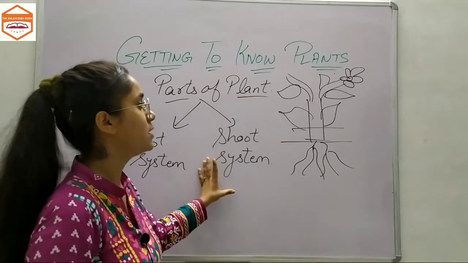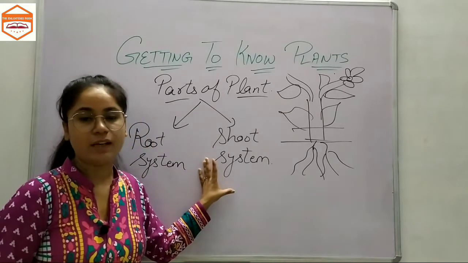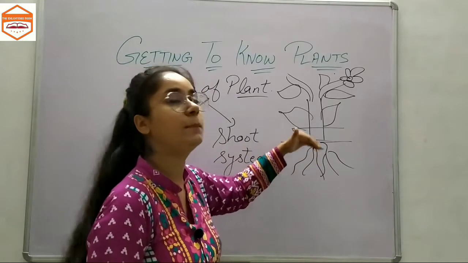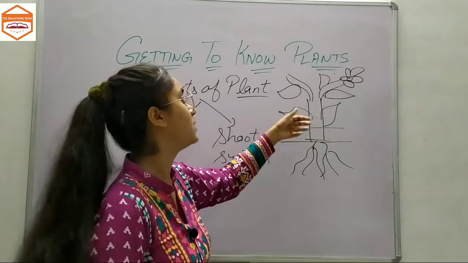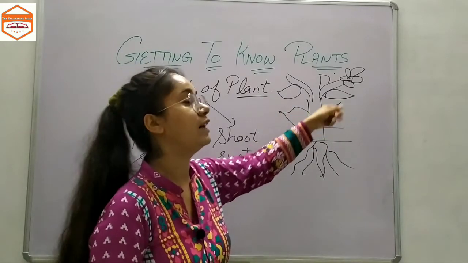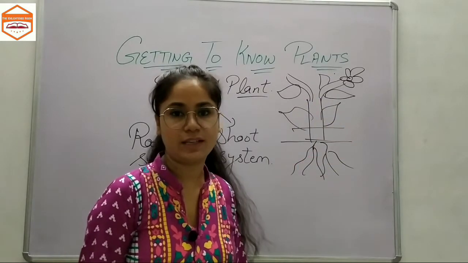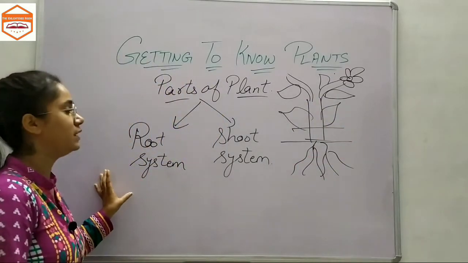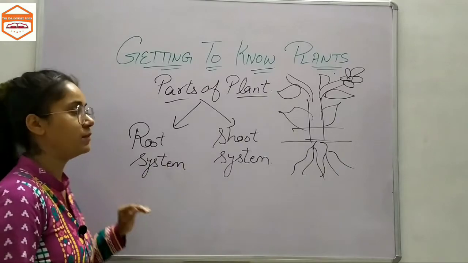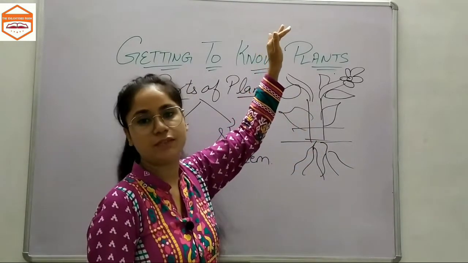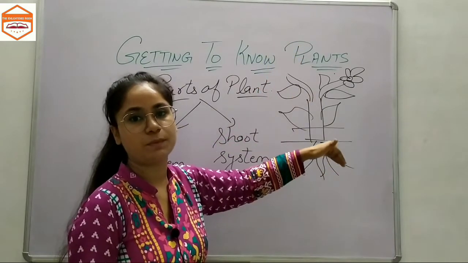And the second one is shoot system. In the shoot system, we will discuss the parts of the plant which grow above the ground, like the stem of the plant, leaves of the plant, flowers of the plant, and even the branches of the plant. So this is the difference between the root system and shoot system. Root system is below the ground and shoot system is above the ground, the part of the plant which grows